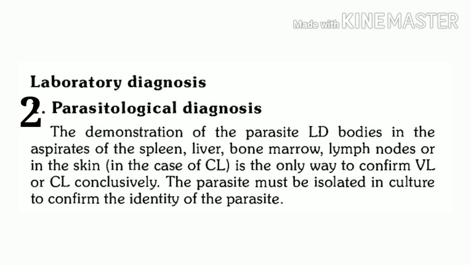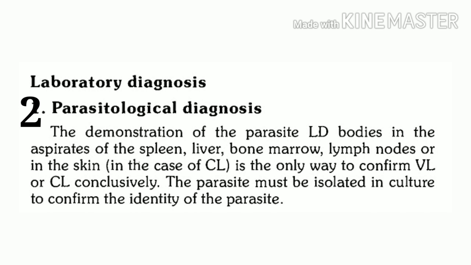Now in this we can take aspirates from different organs. So we can take spleen aspirate, liver aspirate, bone marrow aspirate, or lymph node aspirate, and we should take into consideration in case of cutaneous leishmaniasis the skin.